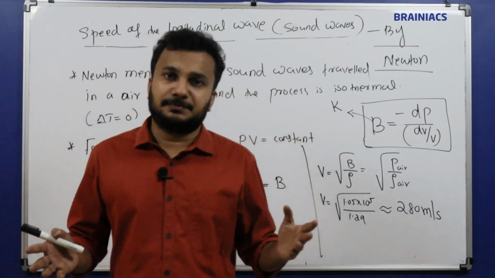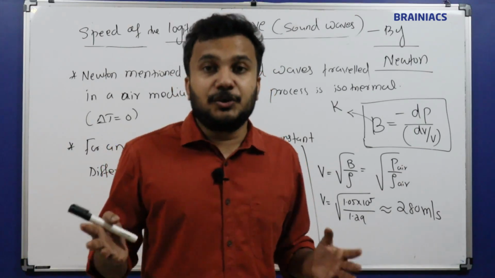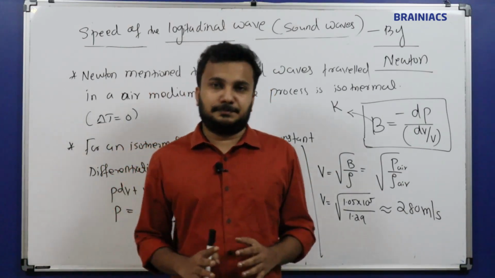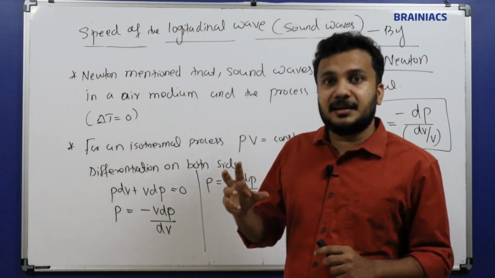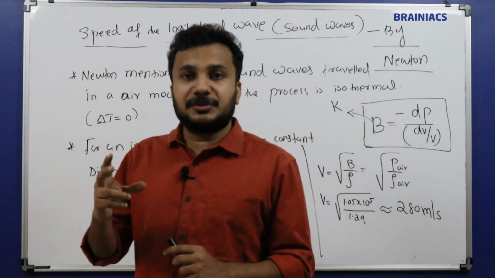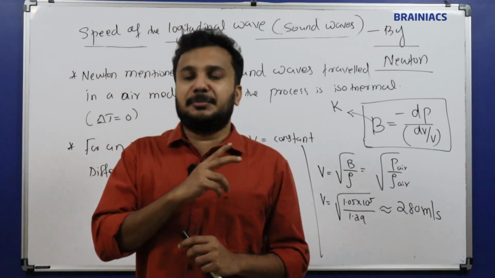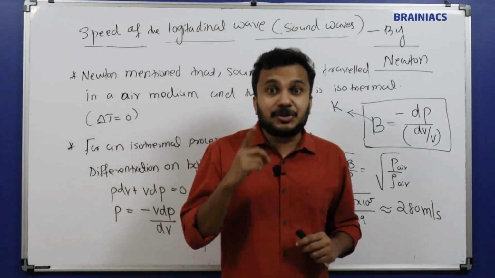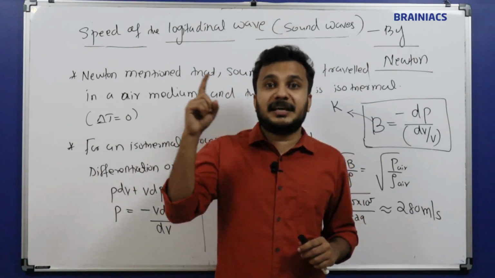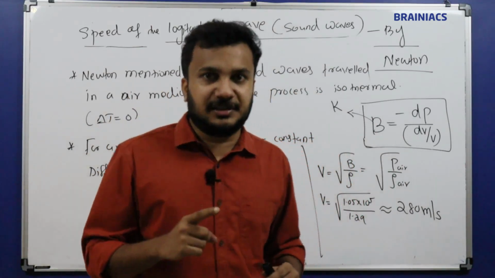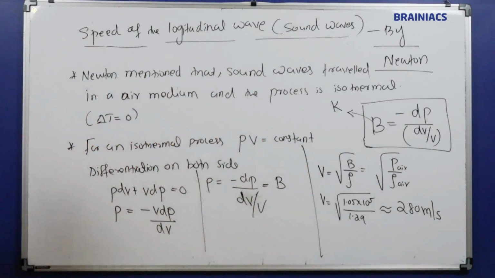So is that correct or wrong? Of course, it is wrong. So Newton's postulate is wrong. The practical or experimental value of the sound wave in air is 340 meter per second, but through Newton's postulate we got 280 meter per second, which means there is a difference of 60 meter per second. So this is against the experimental result.